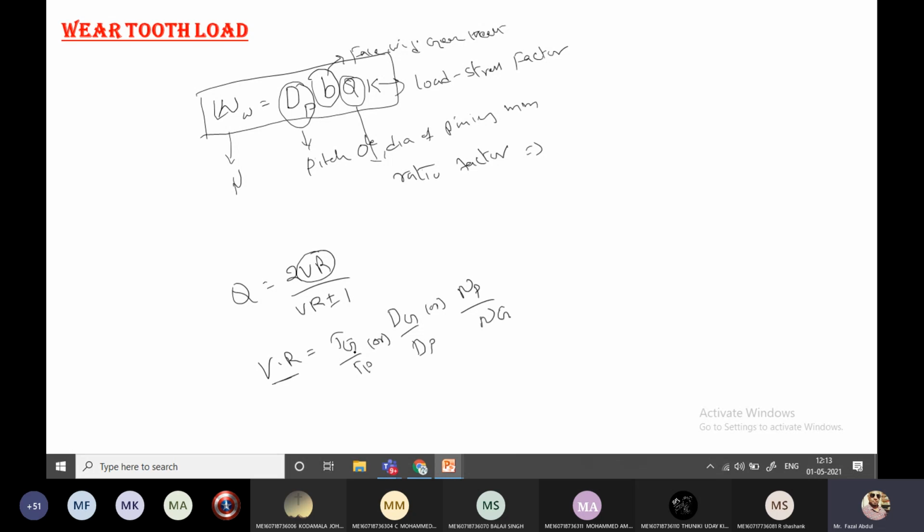Ratio of number of teeth on gear to number of teeth on pinion is one meaning, or else we can also call it the diameter of the gear to the diameter of the pinion, or else the speed of the pinion by the speed of the gear. So see here, for these two I am writing commonly dg by dp. For this I am writing the reciprocal. So remember this difference. And now here plus or minus: I use the plus symbol for the external gearing. Plus sign for the external gearing. Negative sign is for internal gearing.